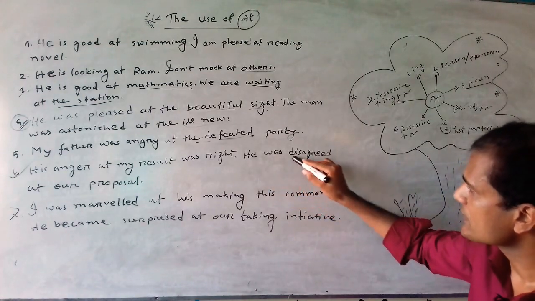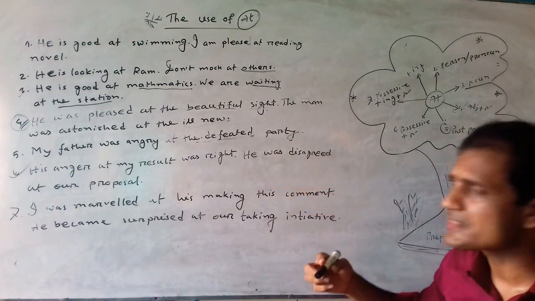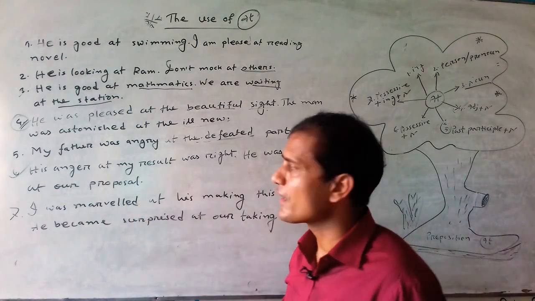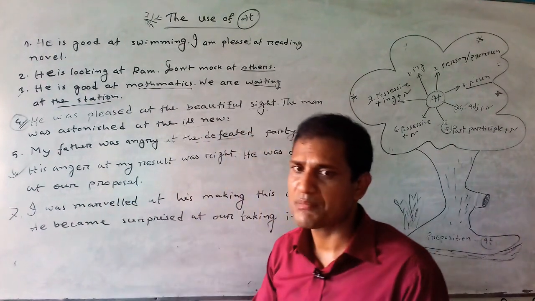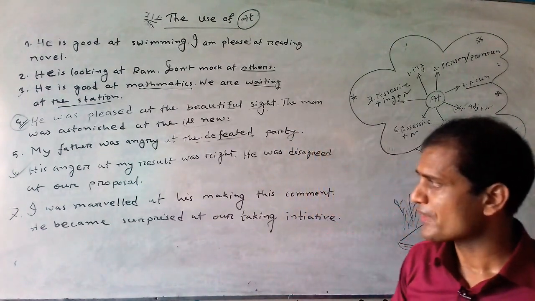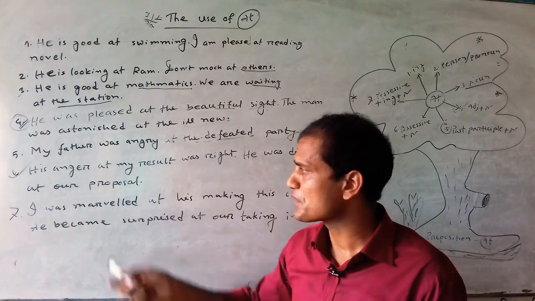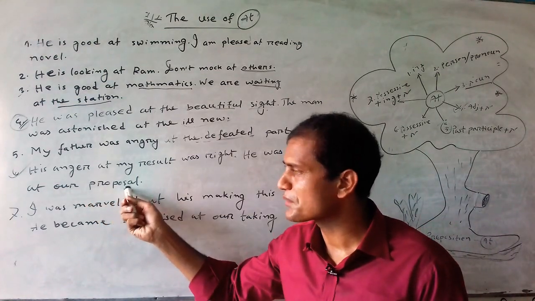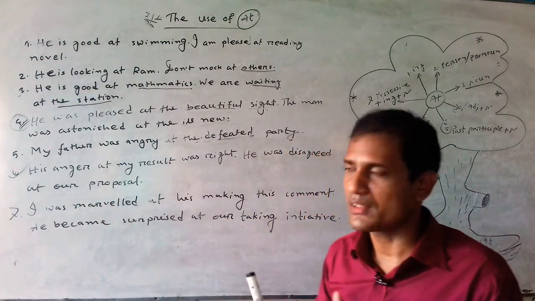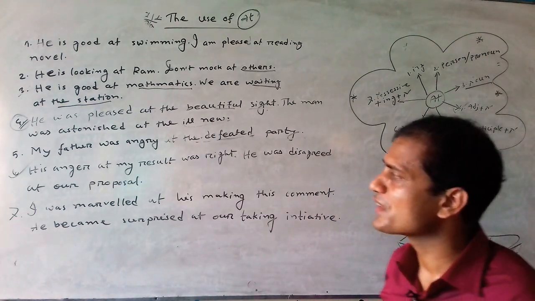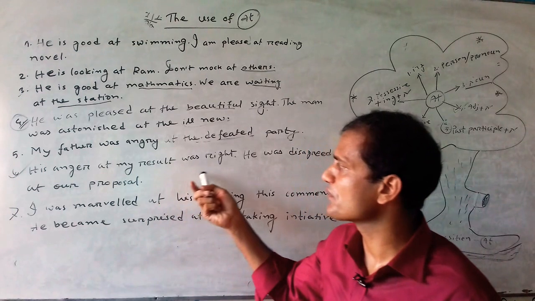He was disagreed at our proposal. Here there is a proposal, there is information, there is a decision. We went to the person to show our information, to discuss our information, but he denied our proposal, our decision, and finally it was not selected by the person.